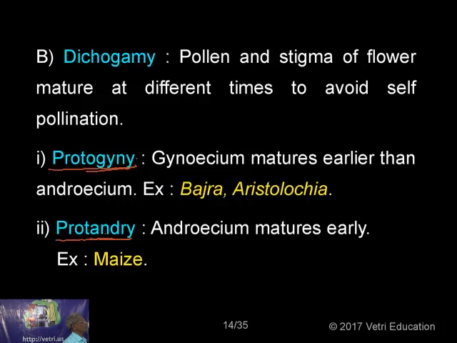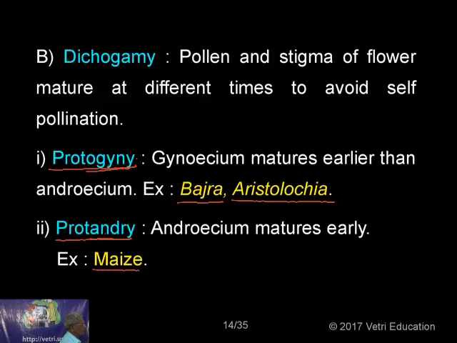For protogyny, the example is Aristolochia, and then Bajra. Bajra is one of the grains, perhaps called Pennisetum. Pennisetum is the botanical name, and the common name is Bajra.